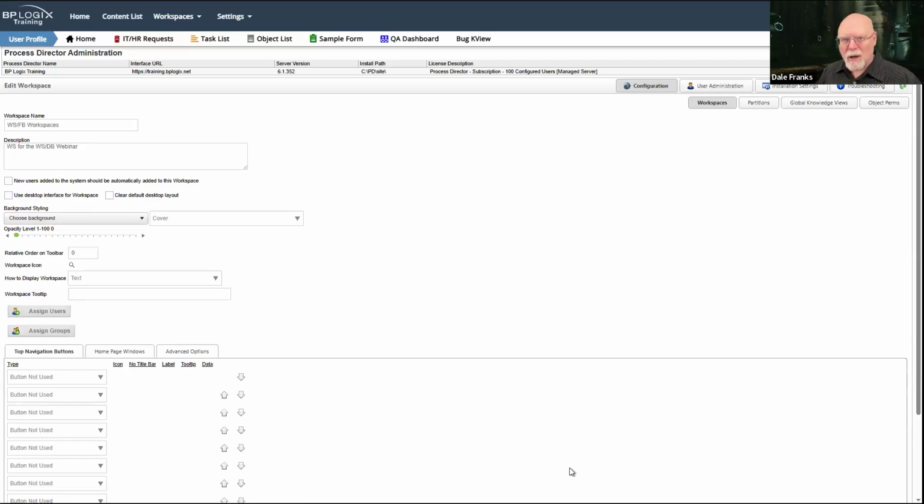It does change the way that you have to script things for forms and whatnot in terms of how they work because of the way the display changes. In general, we wouldn't recommend that you use the desktop interface because we have dashboards now, and dashboards have a lot of advantages over just the plain vanilla workspace or the desktop interface.